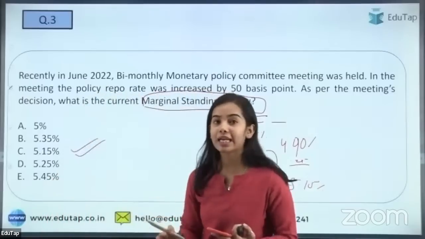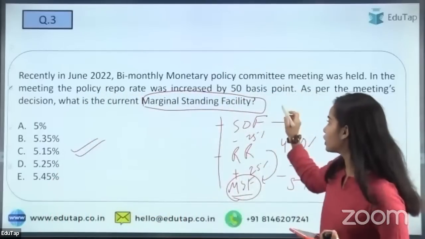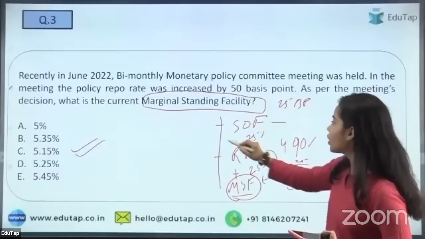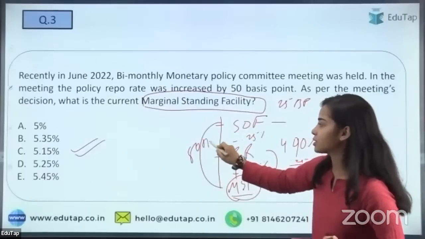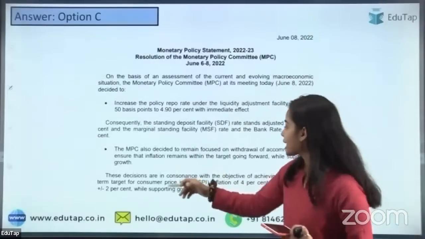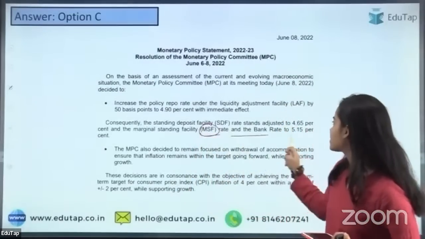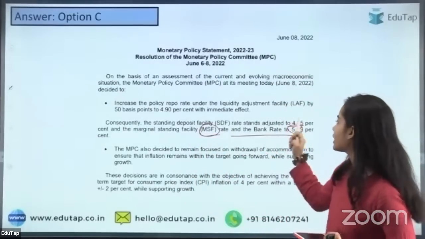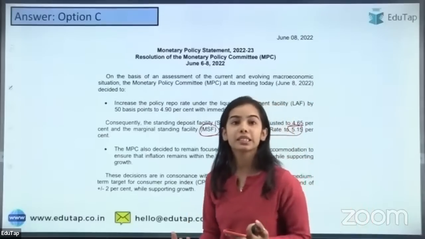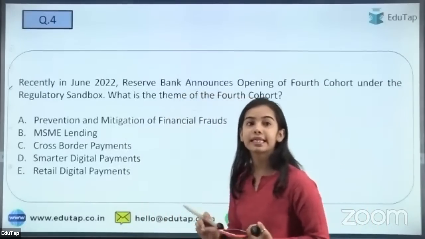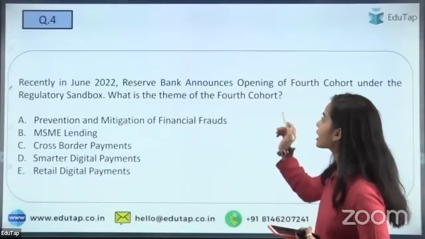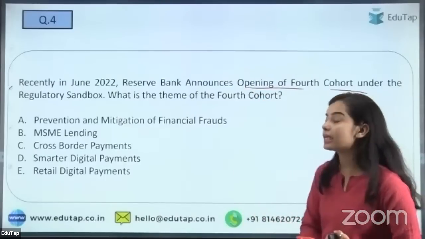So very easy. The difference is of 25 basis points, or in total the difference is of 50 basis points. So here you can see that the MSF rate is 5.15% and the SDF rate is 4.65%. Next question is, recently in June 2022, Reserve Bank announces opening of fourth cohort under the regulatory sandbox.